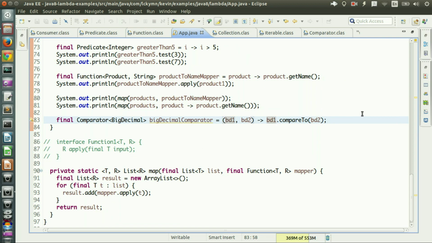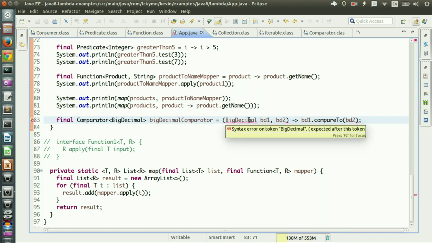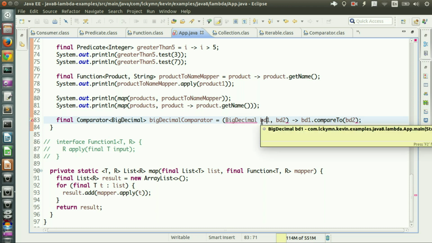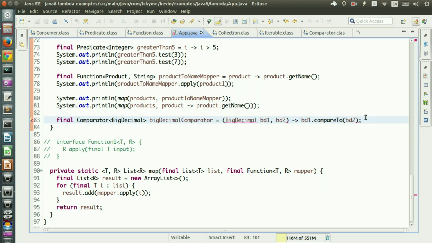Now what happens if I add type information here, BigDecimal BD1? Then I have a compile time error. It says syntax error on token BigDecimal, opening parenthesis expected after this token. Well, why do I have this? Because you specified the type of just one parameter, so Java complains.